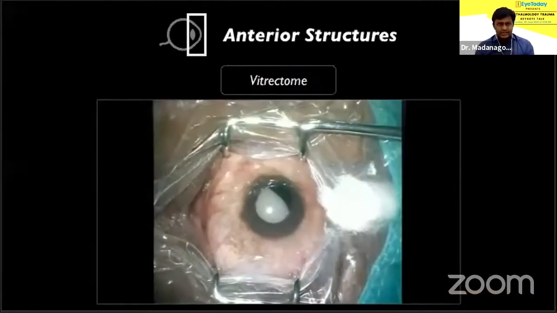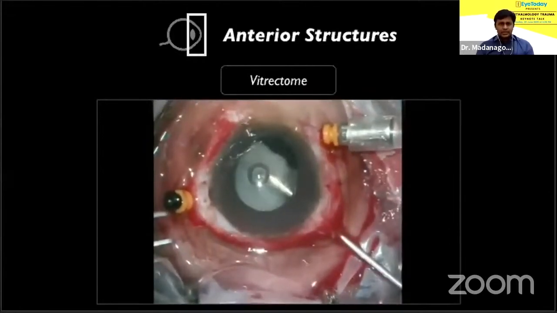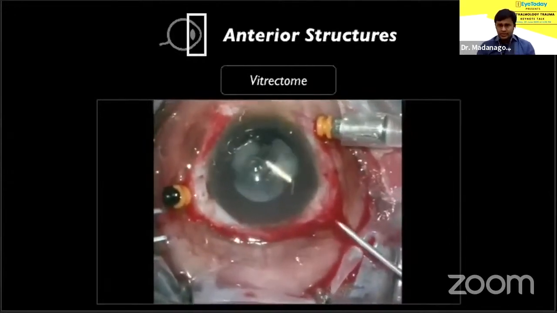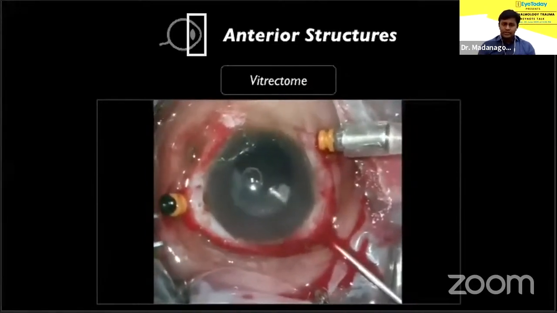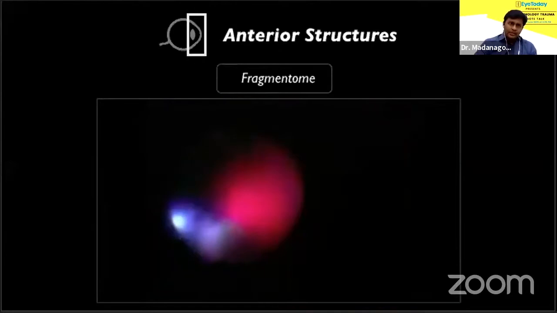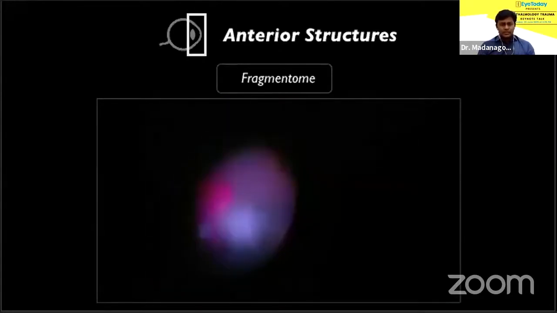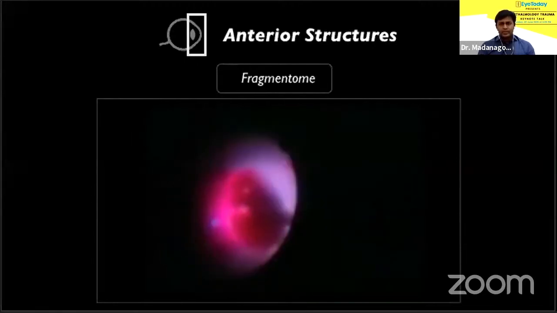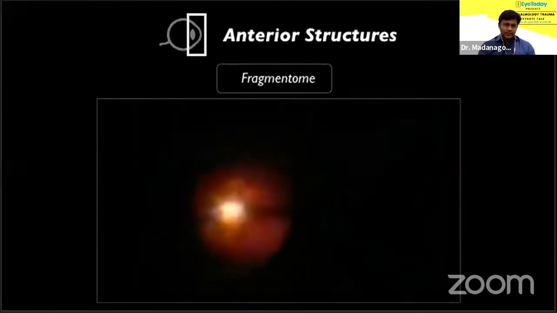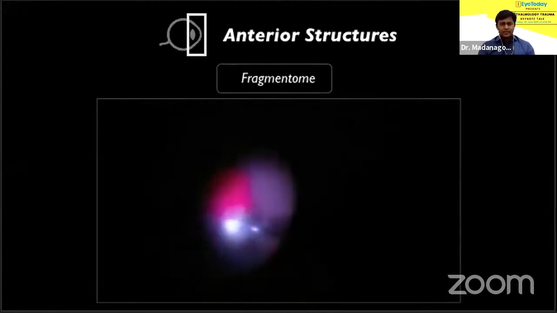So managing the lens. On the easy side, this is a very soft subluxated cataract that just vaporized in a matter of seconds once I employed the cutter. SFIOL was placed after that. On the more difficult side, in this particular eye with an active ciliary bleed, you see that the view is really hazy. And over and above that, a hard dislocated cataract was seen. So here I had to use the fragmatome. It takes time and one has to be really careful.